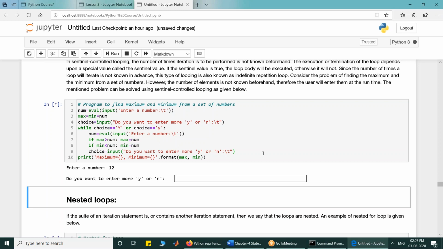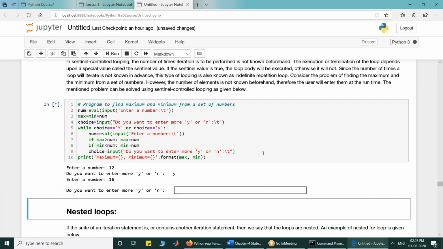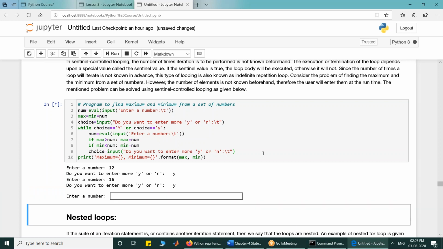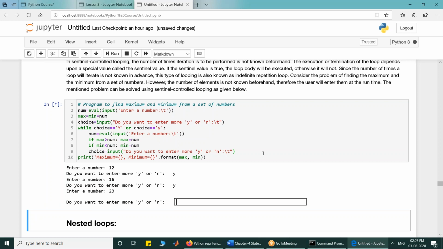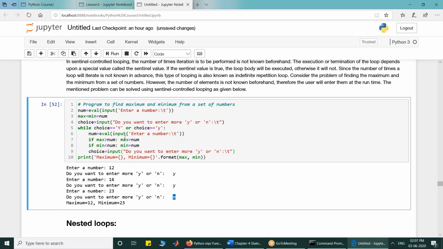I run it. It is asking to enter a number. I entered 12. Then it is asking, do you want to enter more? Now it is my choice. I can enter yes or I can enter no. Suppose I want to enter more. So it will ask to enter another number. I will say 16. It will again ask, do you want to enter more? I will say yes. It will ask for another number, say I want to enter 23. It will keep on asking, do you want to enter more or not? So now I want to say no, I do not want to enter. Then when I give this n, my loop terminated.